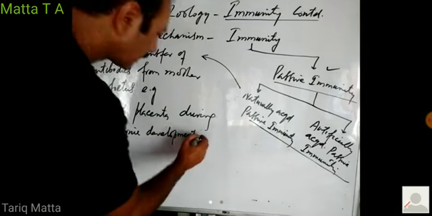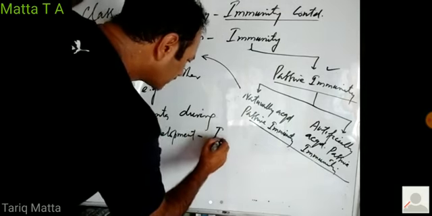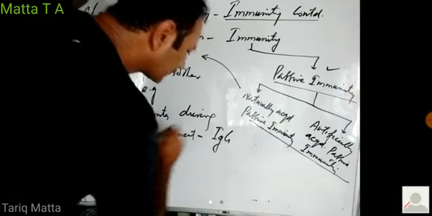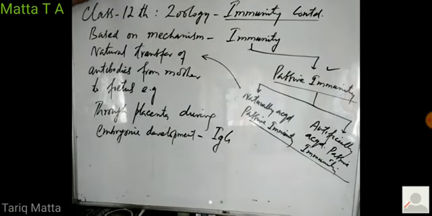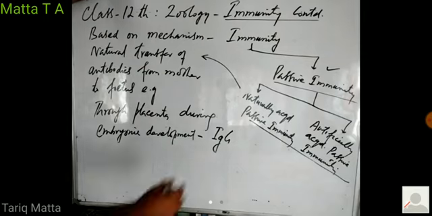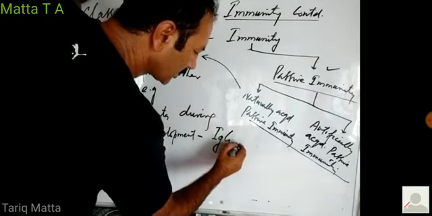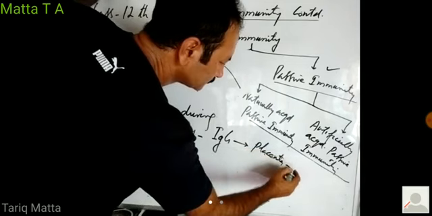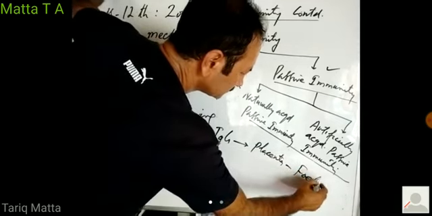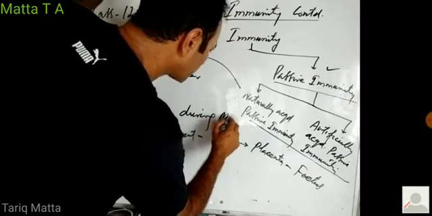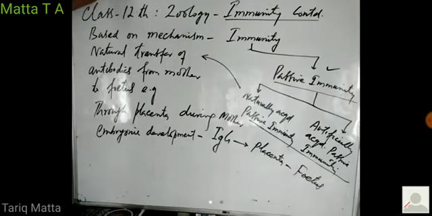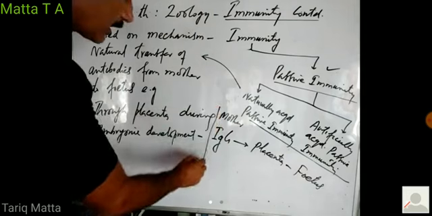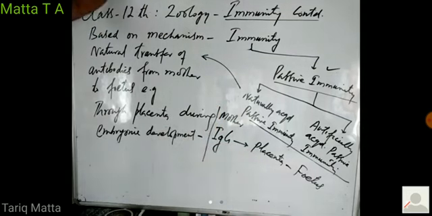You know, immunoglobulin G. There is a class of antibodies known as immunoglobulin G. It is transferred from mother to fetus through the placenta. From the blood of the mother, it is transferred through the placenta into the fetus. So this antibody gives immunity to the fetus, right?